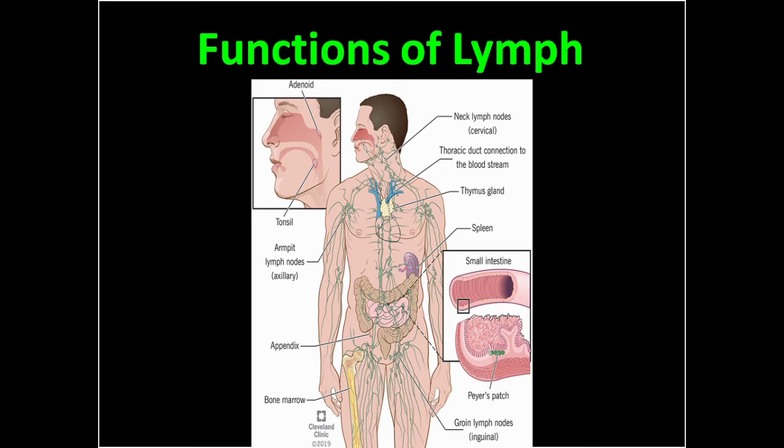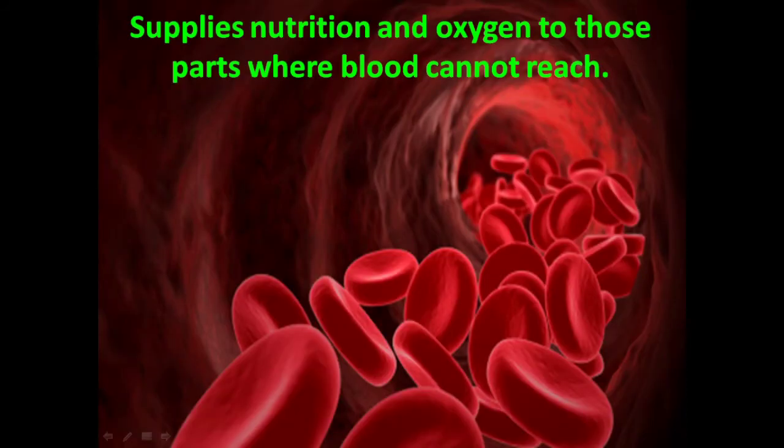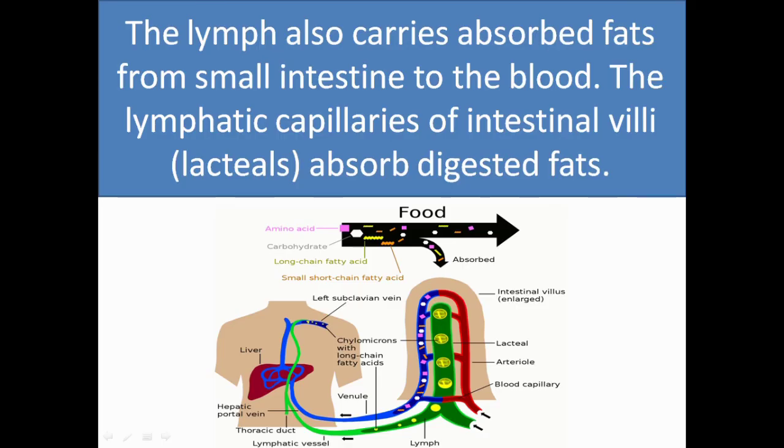What are the main functions of lymph? Lymph supplies nutrition and oxygen to those parts where blood cannot reach. Lymph carries absorbed fats from small intestine to the blood. The lymphatic capillaries of intestinal villi absorb digested fats.